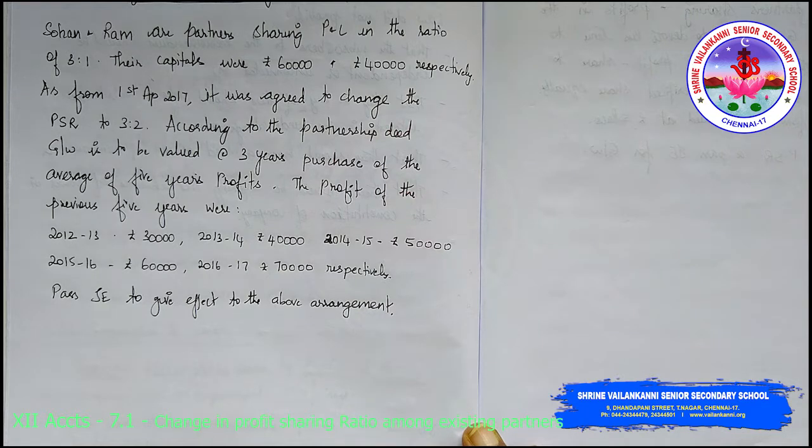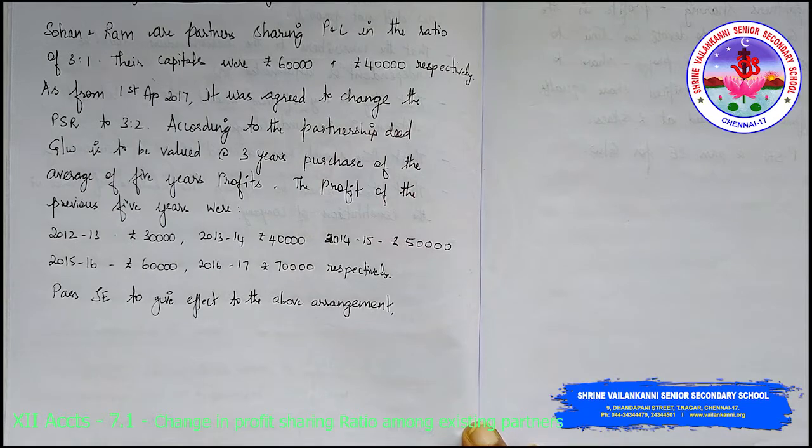According to the partnership deed, goodwill is to be valued at 3 years purchase of the average of 5 years profit. The profits for the previous 5 years were: 2012-13, 30,000; 2013-14, 40,000; 2014-15, 50,000; 2015-16, 60,000; 2016-17, 70,000 respectively. Pass journal entry to give effect to the above arrangements.